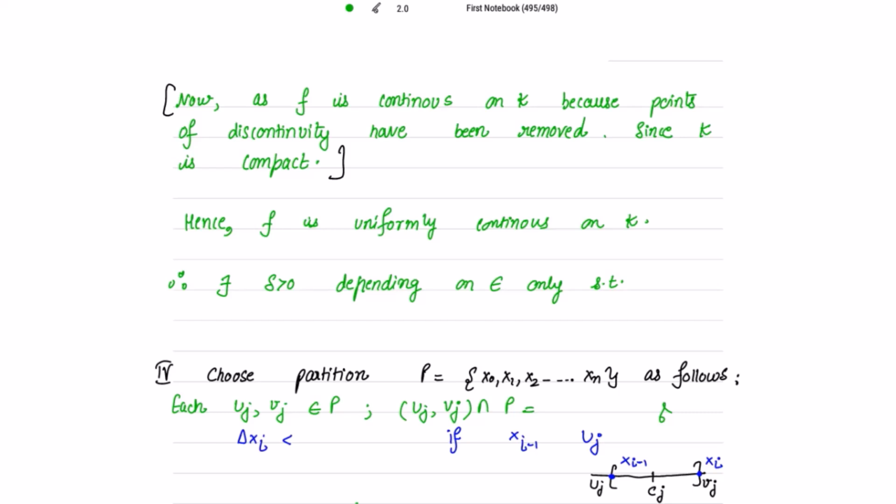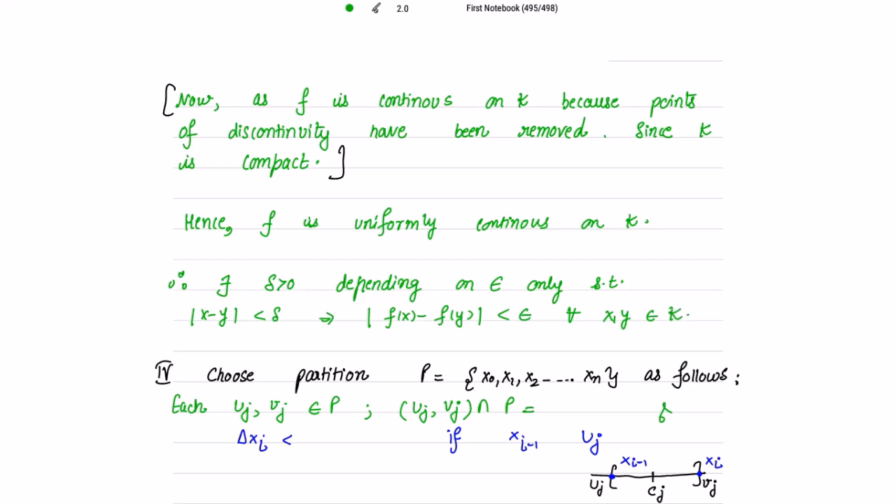There exists a delta positive depending on epsilon only, such that mod of x minus y is less than delta implies, this is the definition of uniformly continuous, mod of f of x minus f of y is less than epsilon for all x, y belonging to K.